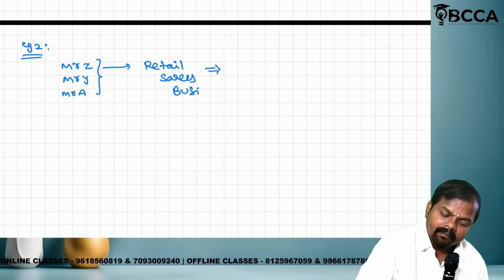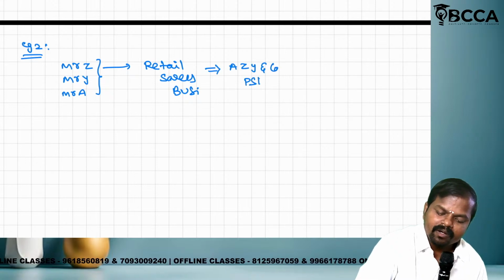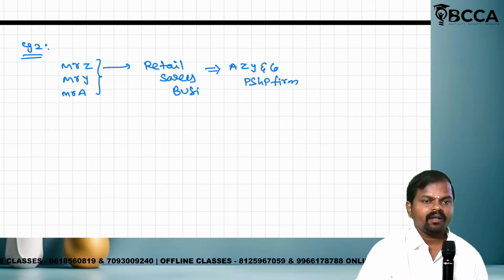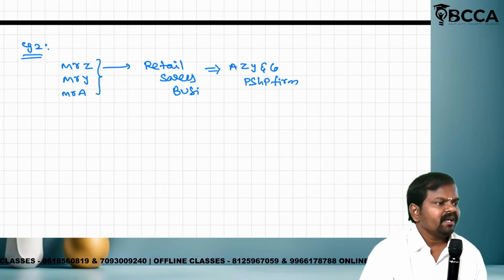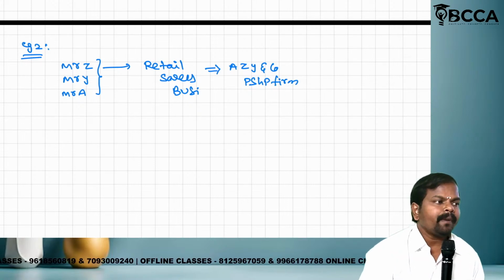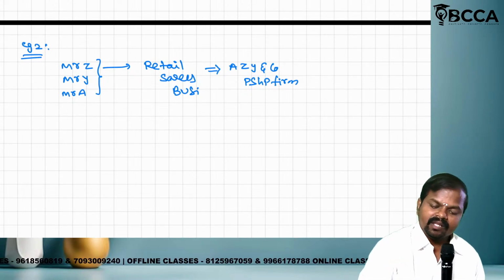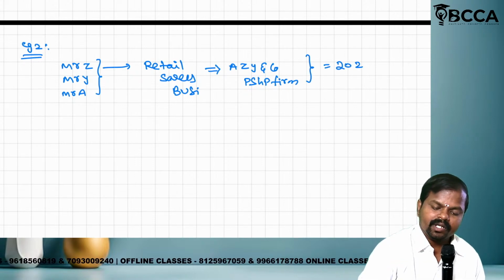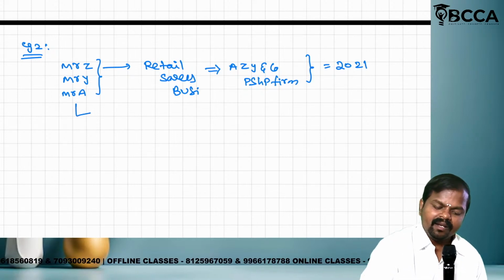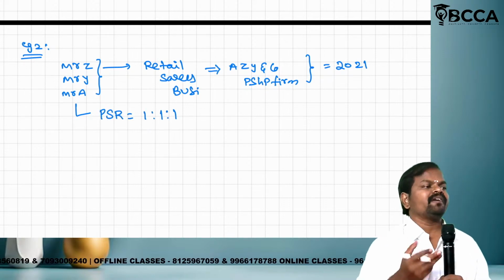These persons formed A, Z, Y and Co., a partnership firm. I hope you know the meaning of partnership. The firm name is A, Z, Y and Co. The partners are Mr. A, Mr. Y, Mr. Z. The 3 members are the partners. They started in 2021. Their profit sharing ratio is 1:1:1, which is nothing but equal.